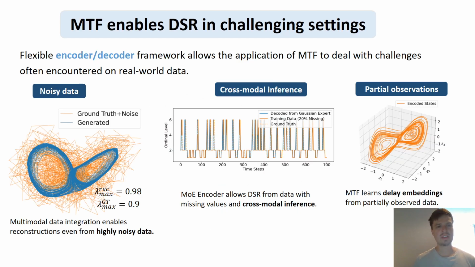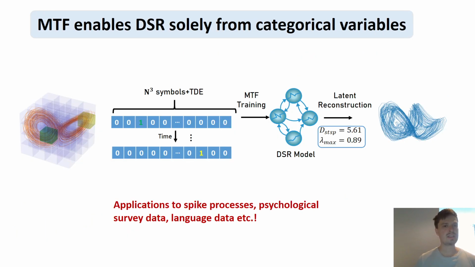A couple of things we can do with MTF. MTF enables DSR in challenging settings, for example, for highly noisy data, where using multimodal data integration we can even approximately reconstruct the Lorentz attractor from extremely noisy Gaussian observations. We can do cross-modal inference, where we have, for example, missings in one of the modalities, and even partial observations, where we only observe the X component of the Lorentz attractor. We found that the encoder model of the MTF automatically learns delay embeddings, so it unfolds the attractor in state space.